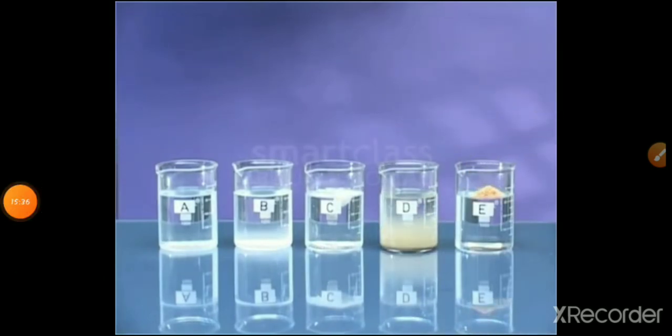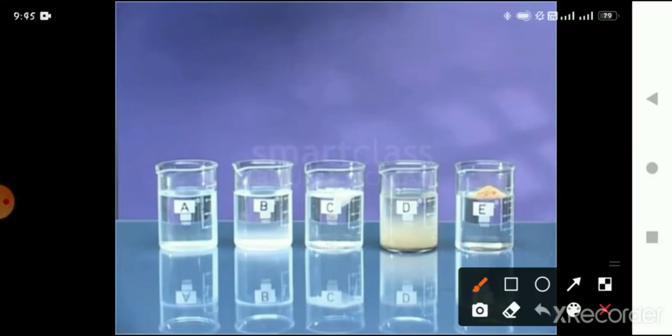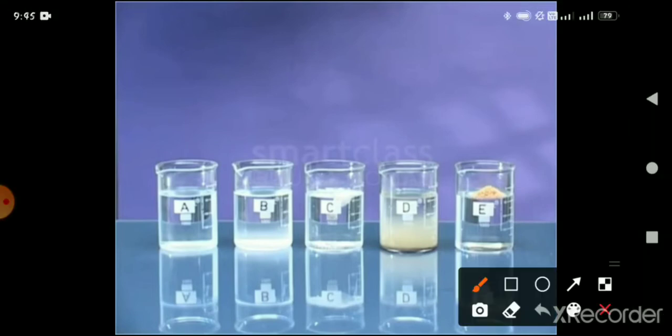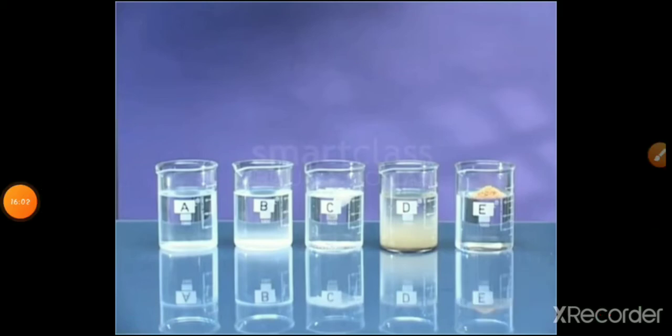So what are the things that we have put inside the beakers? In the first beaker we have added a tablespoon of sugar, and in the second we have added a tablespoon of salt.